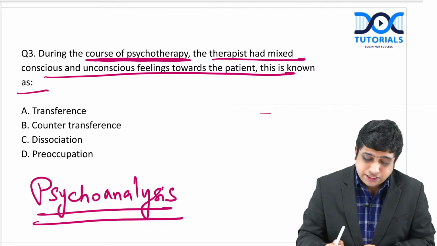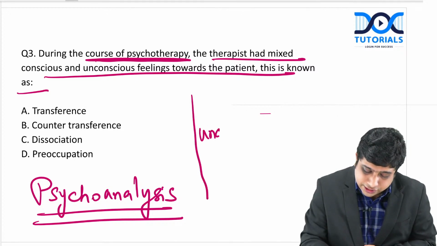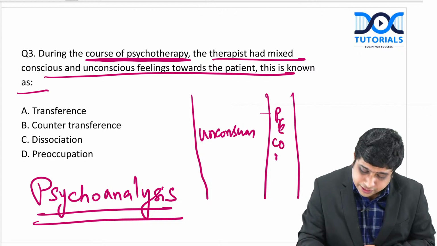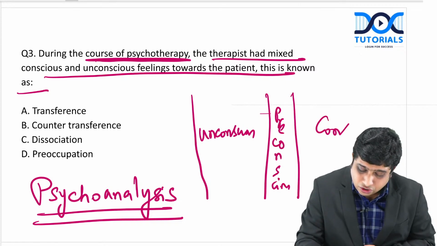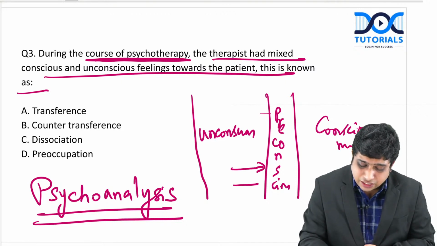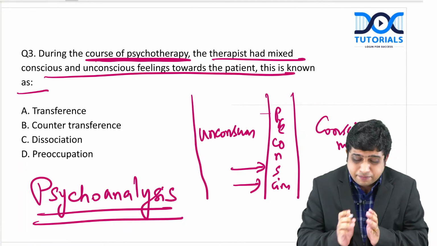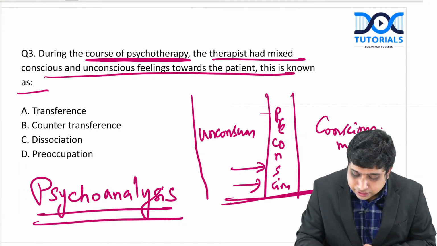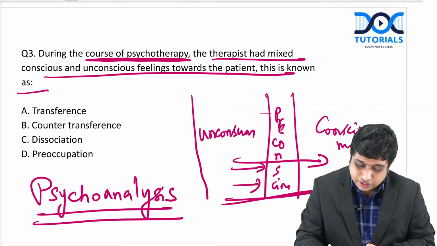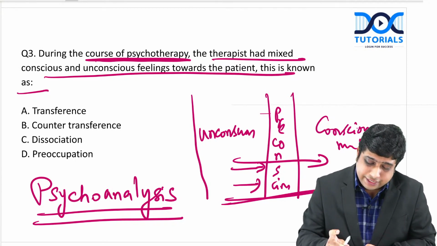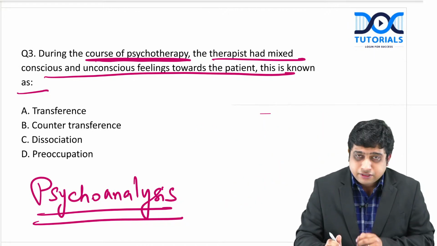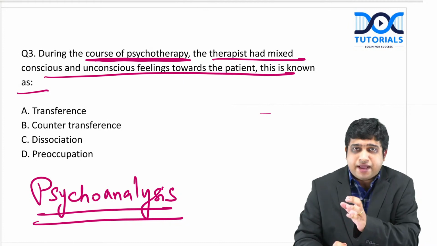So, the unconscious, there is a preconscious repression barrier, and this is the conscious. These experiences are prevented by the barrier, but sometimes they suddenly come into conscious awareness. When can it come? It can come during dreams. So, what are the ways in which things in the unconscious mind break the repression barrier and come up?